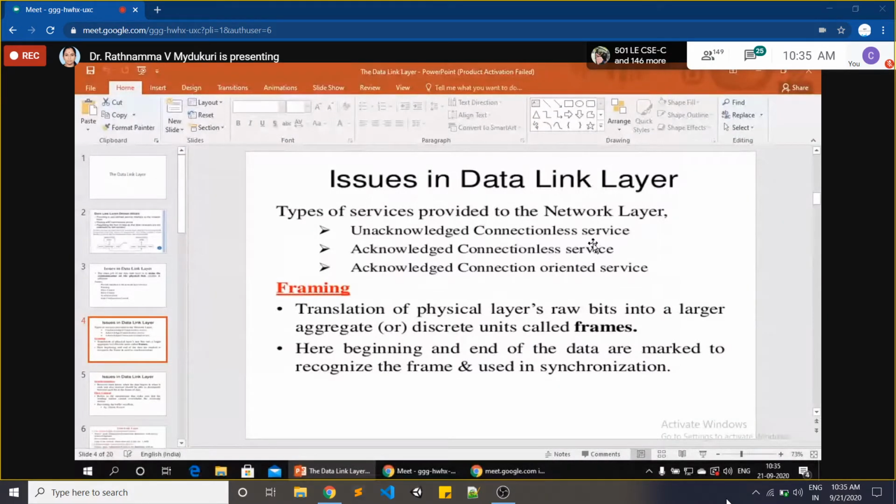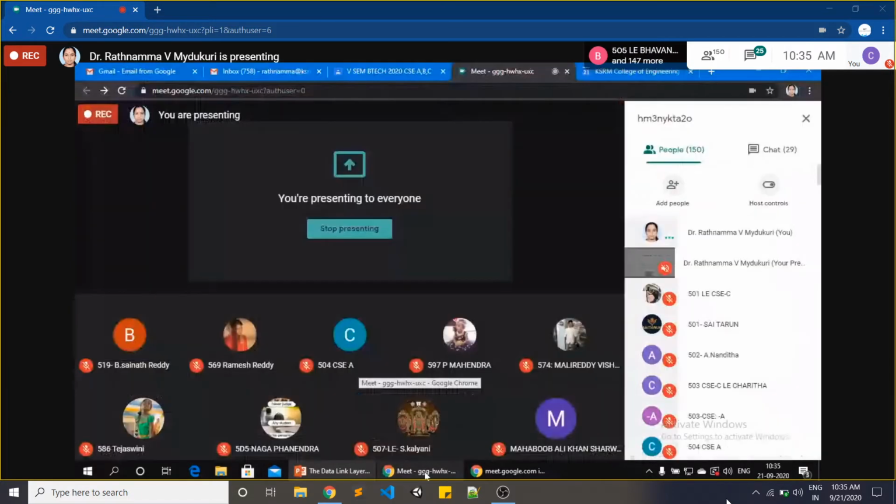Now coming to framing. I have already told you about framing. You know that the data coming from the network layer is converted to frames. Similarly, think about the receiver side. Answer my question. At the receiver side, data comes from which layer to the data link layer?